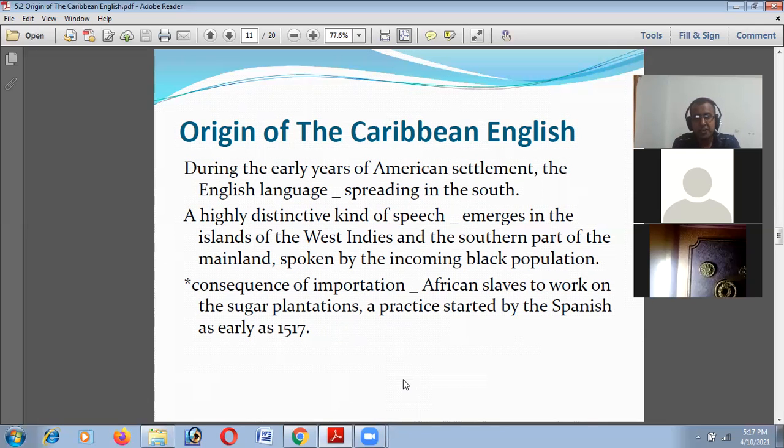And the consequence of importation of African slaves to work on the sugar plantation, a practice started by Spanish as early as 1517. So Spain, another sea-voyaging country and another mighty country, they started a business that is called sugar plantation.